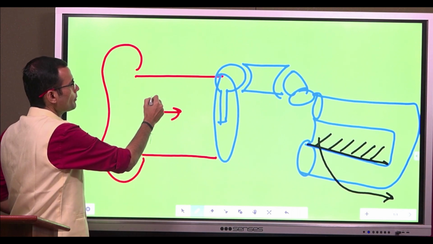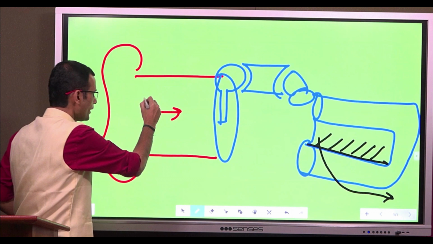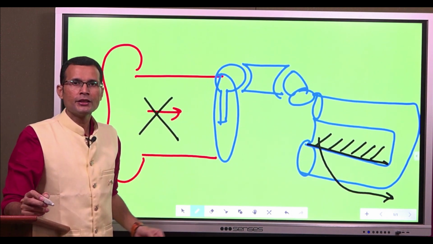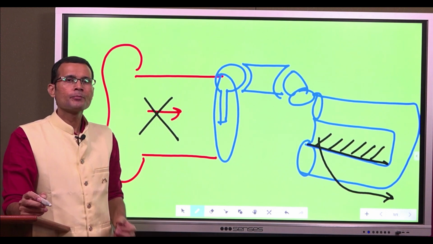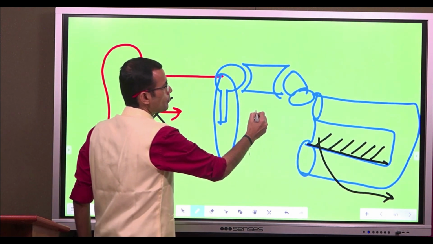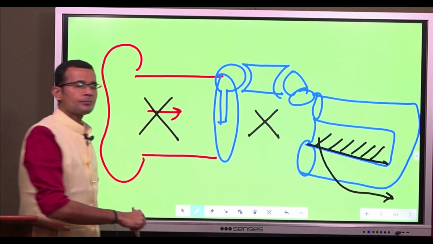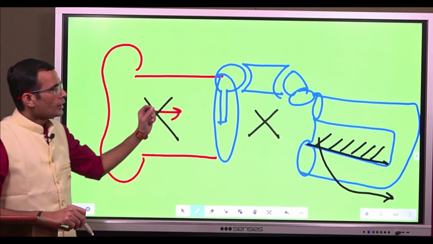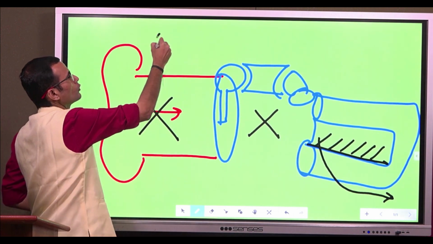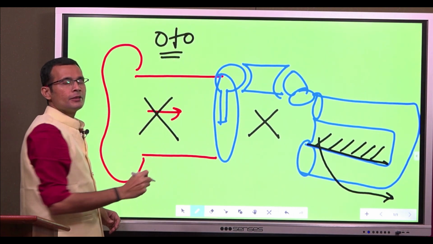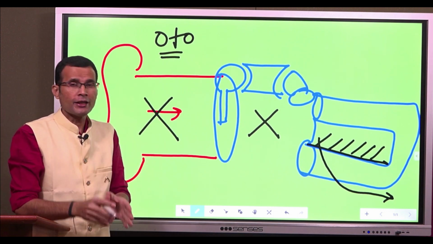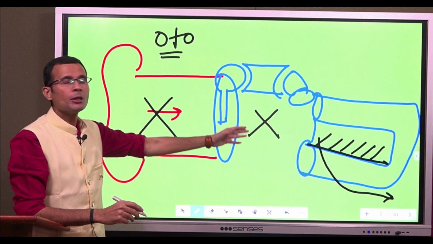If there is something wrong with the external ear, such as obstruction of sound by a foreign body or wax, or some problem with the middle ear, the commonest being otitis media, that leads to the type of deafness called conduction deafness. Oto is ear, and otitis is inflammation or, to be more precise, infection in the middle ear.